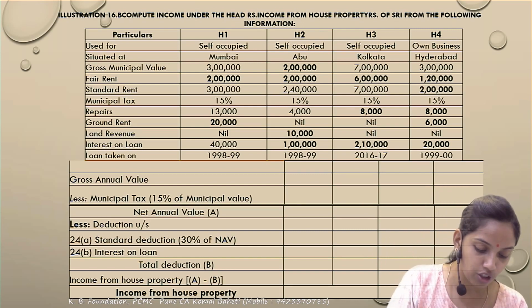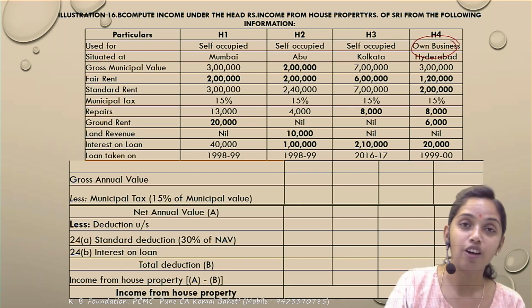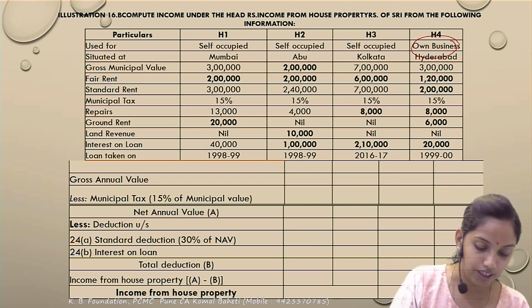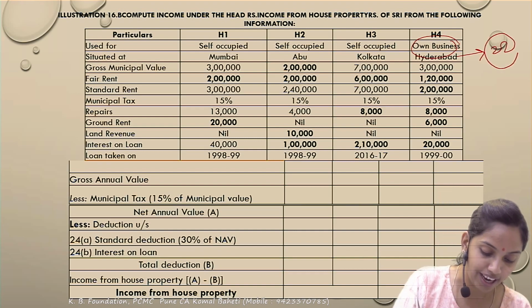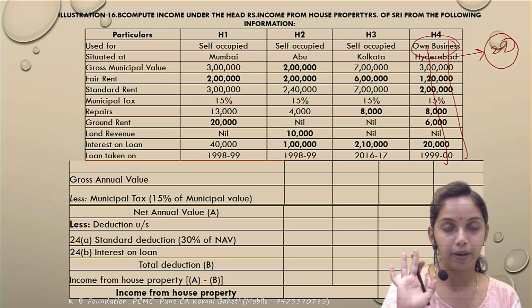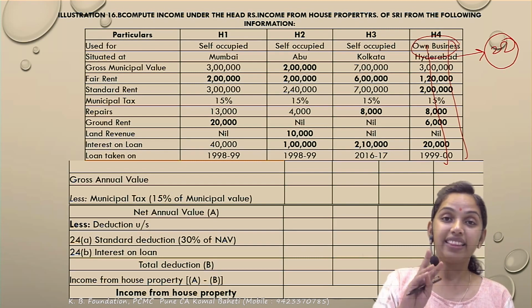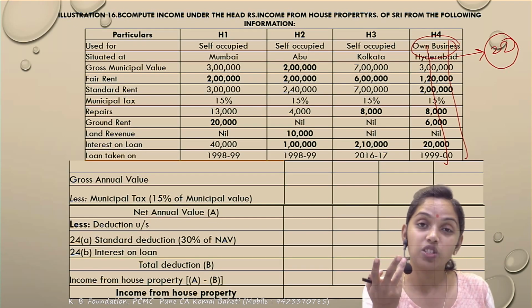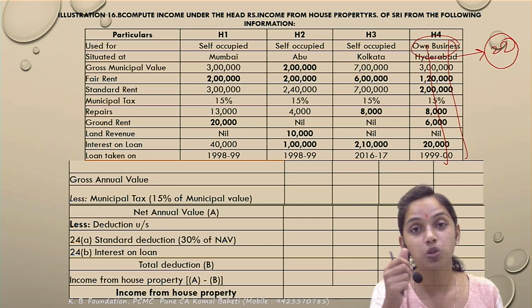And the 4th house is used for business purpose. If the house is used for own business, income cannot be taxed under the HP. That does not fit in our section 22 chargeability. So this goes out of the HP. Now 3 houses remain. But out of 3, only 2 houses can be called self-occupied. 1 is to be called a deemed let out. So now which 2 houses should I call self-occupied? There is no thumb rule.